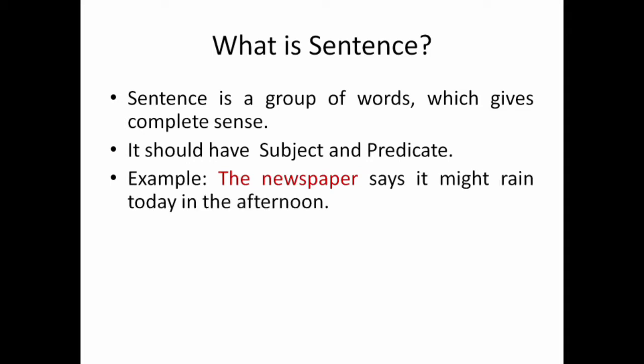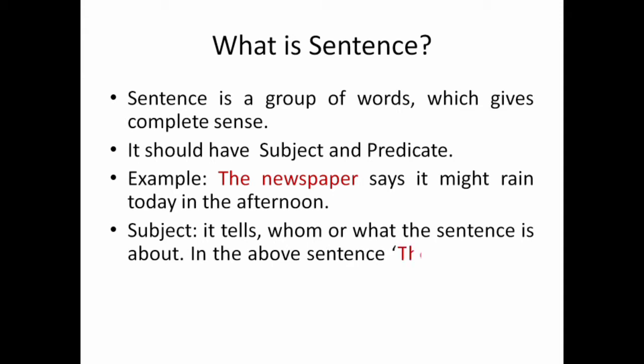Let us know about it more by seeing the example. Here the example is, the newspaper says it might rain today in the afternoon. So here in this sentence we are talking about what? About the newspaper. So here newspaper is subject. So by seeing this, what we can say, what is subject? Subject, it tells whom or what the sentence is talking about.